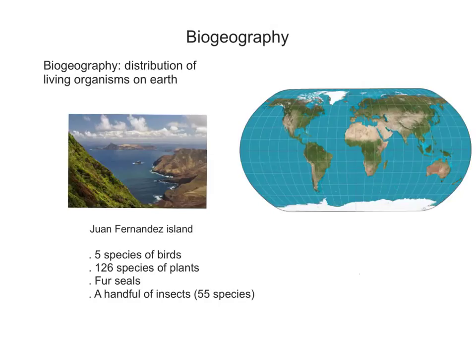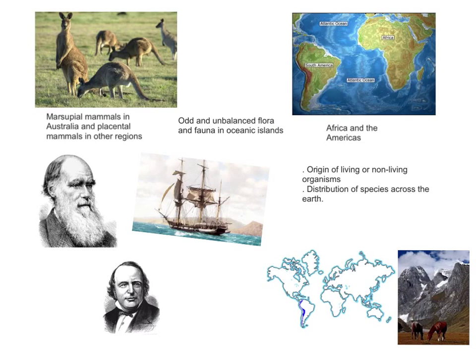Nowadays, we find 5 species of birds, 126 species of plants, 4 cells, and a handful of insects. But we don't find any native amphibians, reptiles, and mammals there. As it shows here, there are 2 main patterns: marsupial mammals in Australia and placental mammals in other regions. Also, there are odd and unbalanced flora and fauna on oceanic islands.